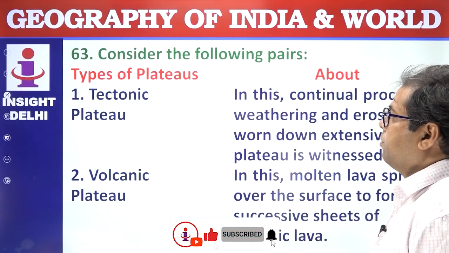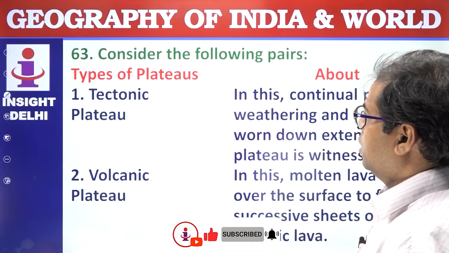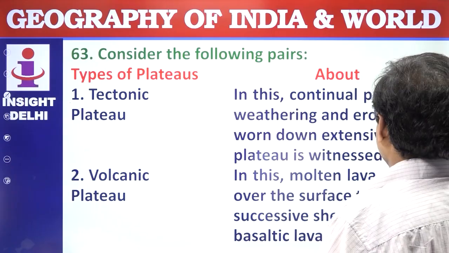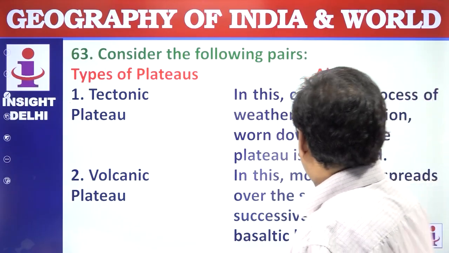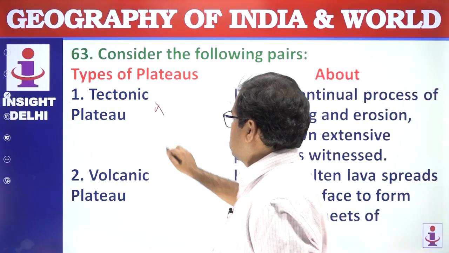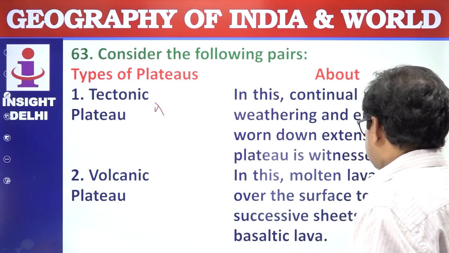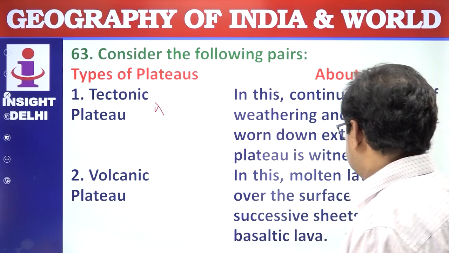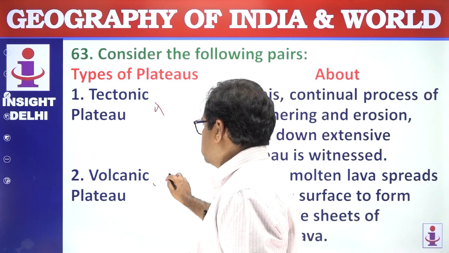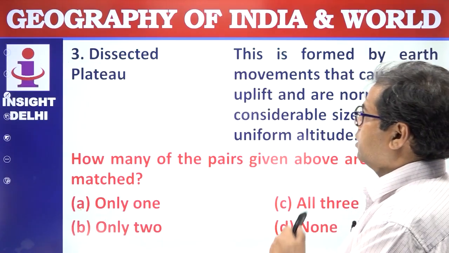Consider the following pairs: type of plateaus and about. Tectonic plateau, it is continuous process of weathering and erosion. Not correct. No erosion that is there. Volcanic, in the molten lava spreads over the surface and forms the successive sheets of the basaltic lava. Yes, Deccan lava plateau is the best example for that.